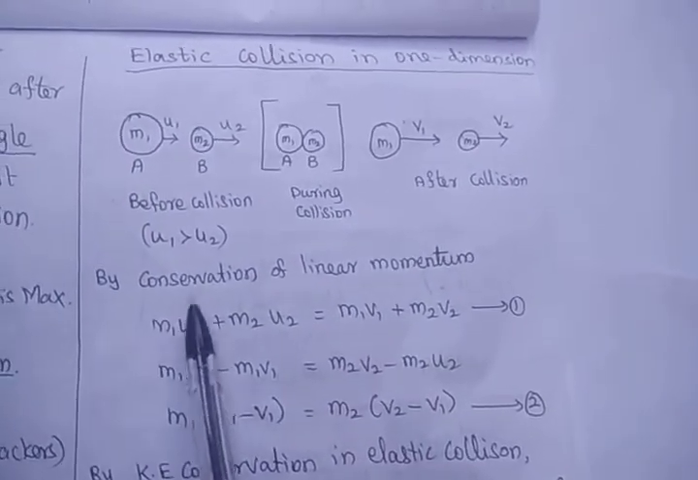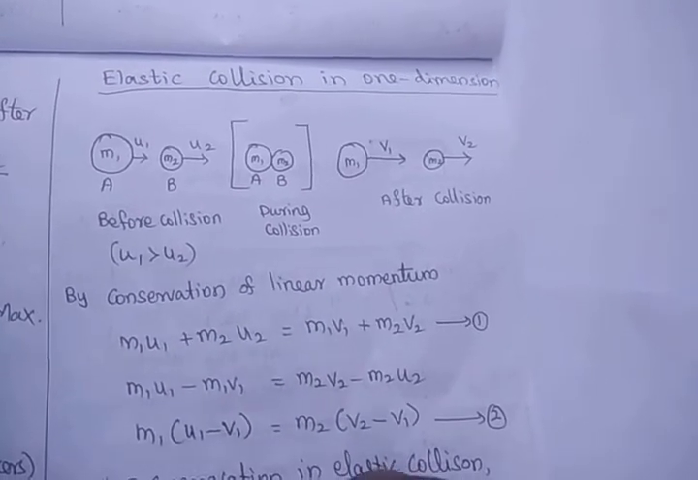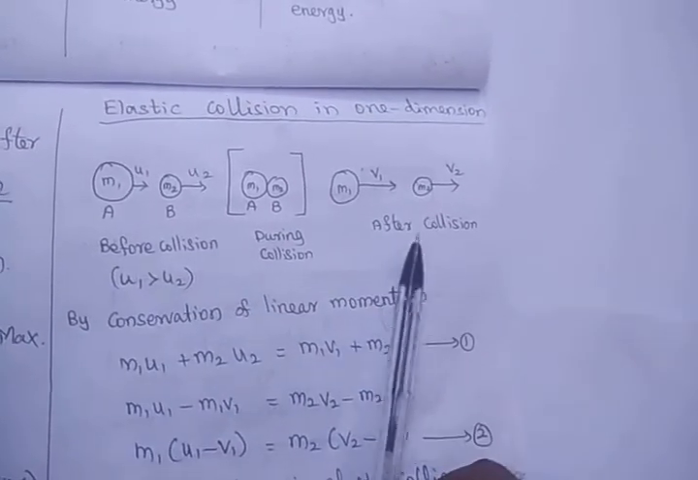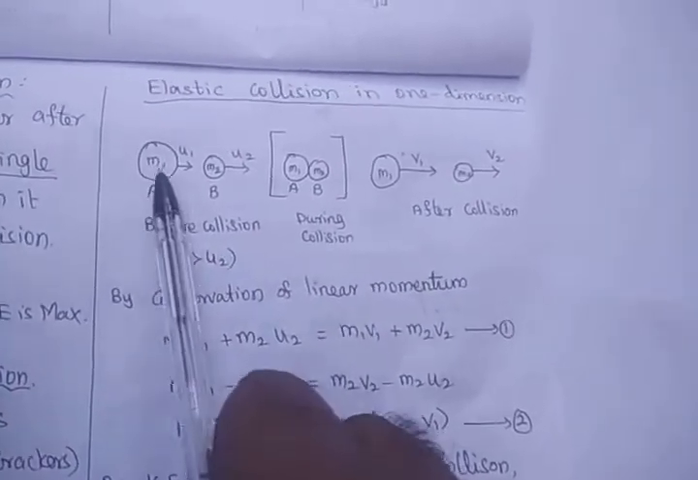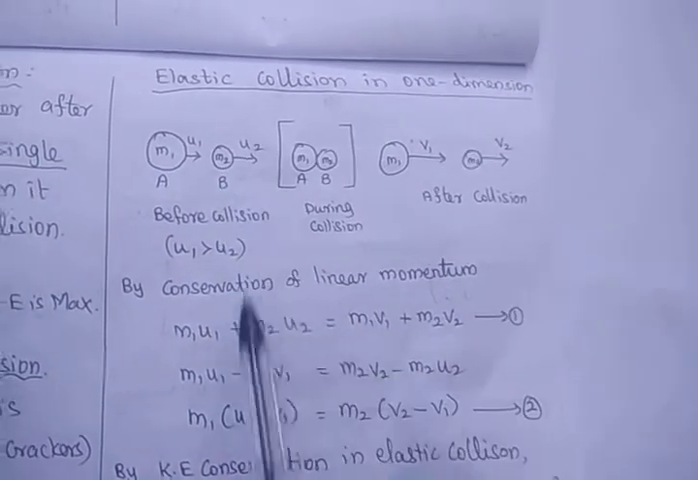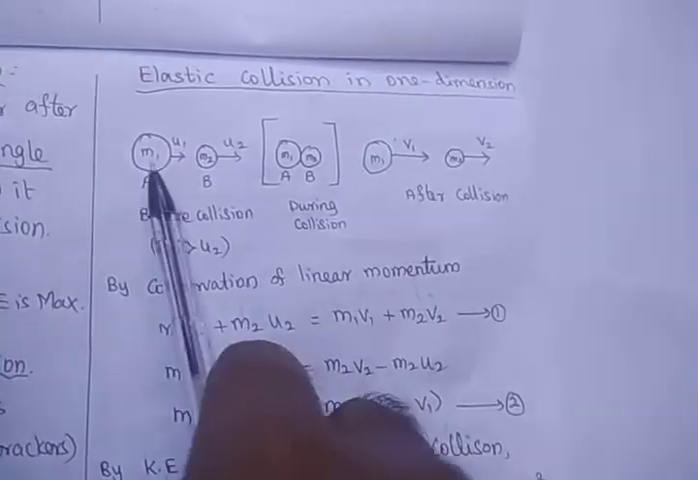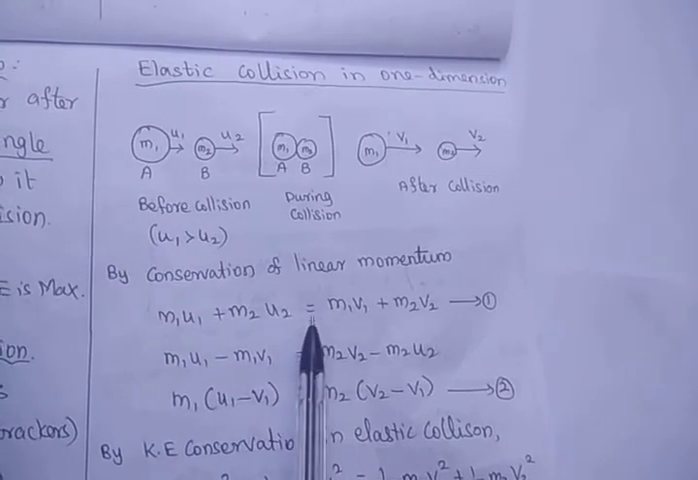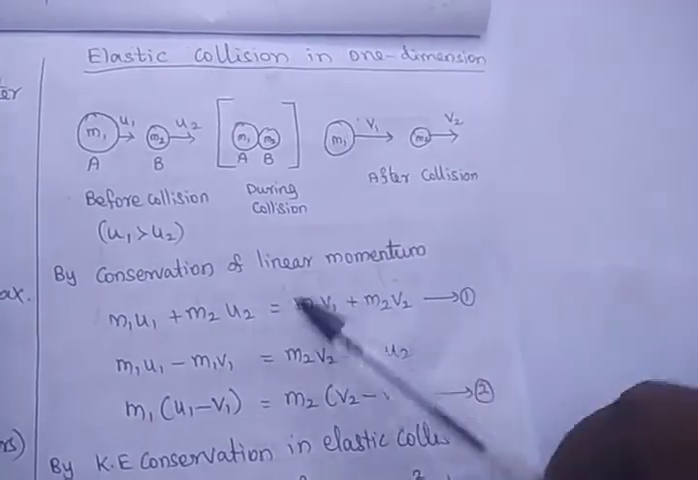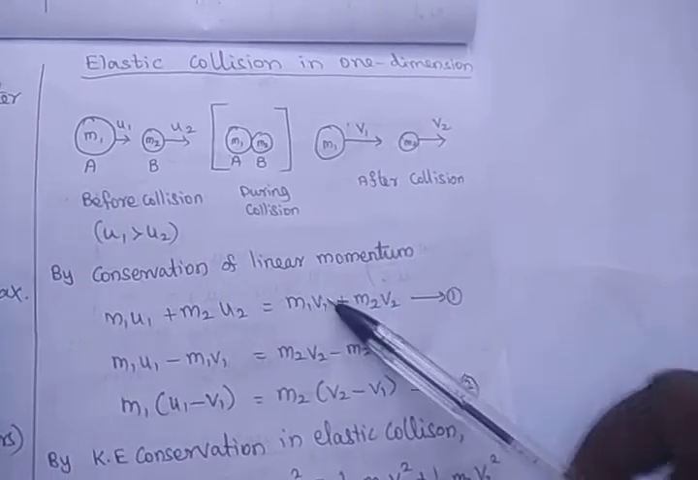So, by the conservation of linear momentum, what is the conservation of linear momentum? That is, the momentum is conserved, which means the momentum before collision must be equal to the momentum after collision. So, what is the momentum of body A before collision? m1 u1, and m2 u2 is the second body B. So we have to add up. That is the total momentum before collision is equal to the total momentum after collision: m1 v1, the momentum of body A, and m2 v2, the momentum of body B.